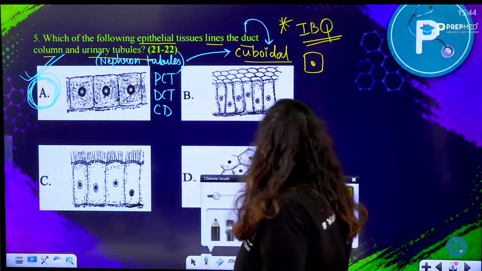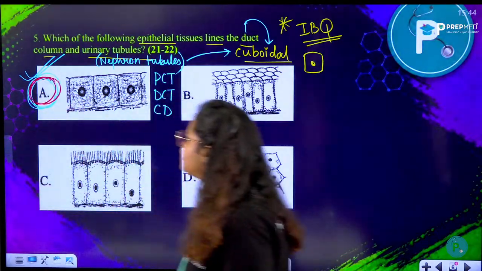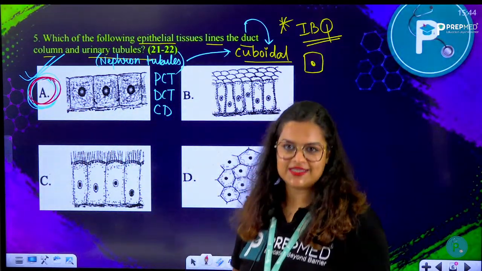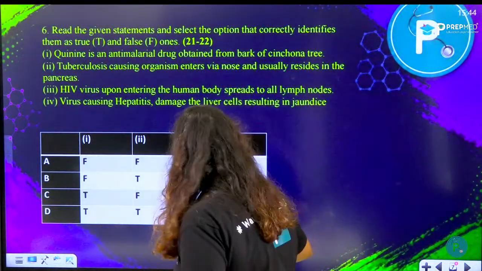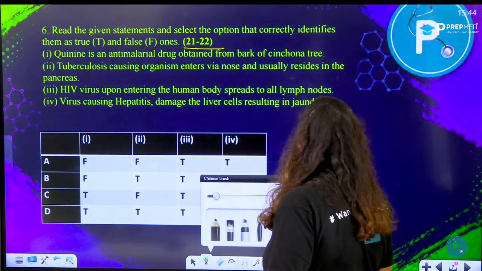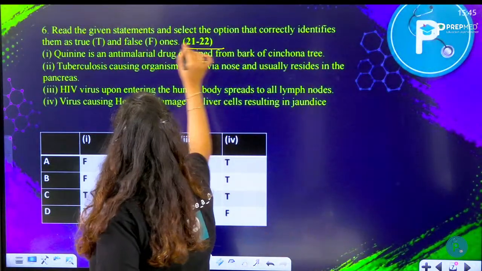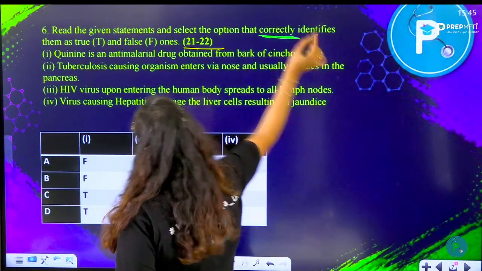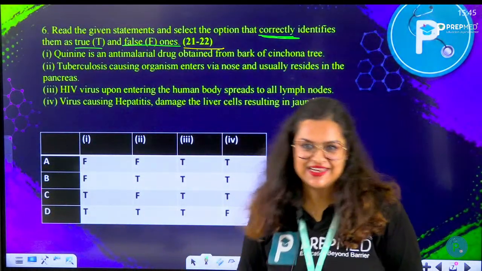Now moving on to the next question. We have already found the answer to the previous question. Option number A would be the right answer. Moving on to the next question now. Next question, if this particular question was asked in the year 2021 to 2022, and the question reads like, read the given statement and select the option that correctly identifies them as true and false ones. So let's read it out.